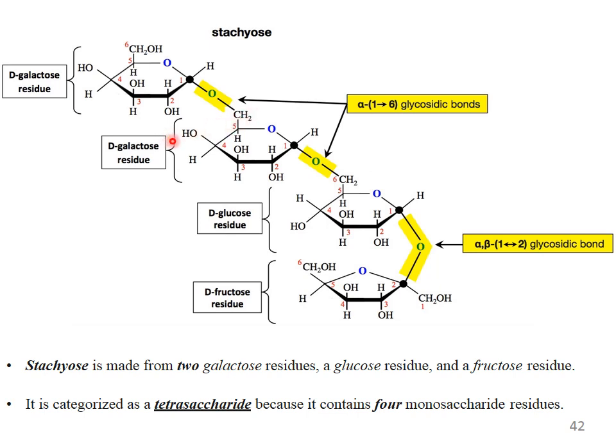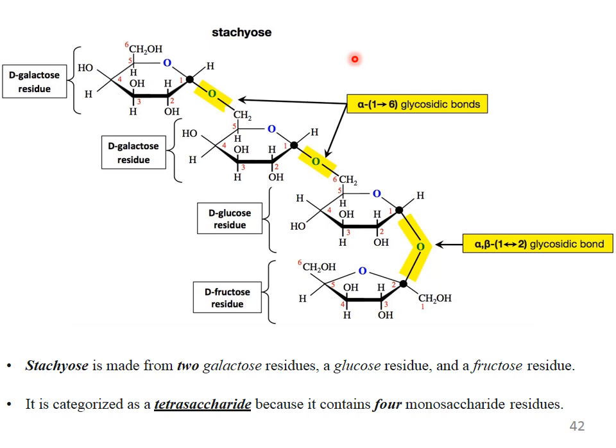We have discussed monosaccharides, disaccharides, then oligosaccharides, and now we are discussing polysaccharides. When more than one unit of sugar combines together, they form polysaccharides. This is the example of stachyose. This is a D-galactose residue. Here is an alpha 1,6 glycosidic linkage. This is another D-galactose residue. Here again alpha 1,6. Why 1,6? Because here is carbon 1 and here is carbon 6 forming a linkage.